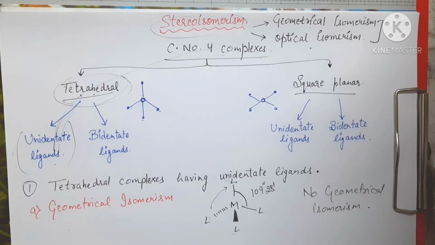Right, because here there is no change in bond angle. In order to have geometrical isomerism, there should be change in the bond angle, and here there is no change in the bond angle, right? Why is there no change? Because all the 4 positions are equivalent. So here there is no geometrical isomerism possible, right?